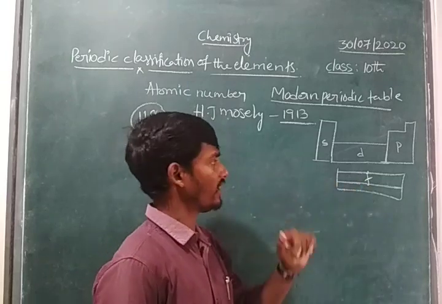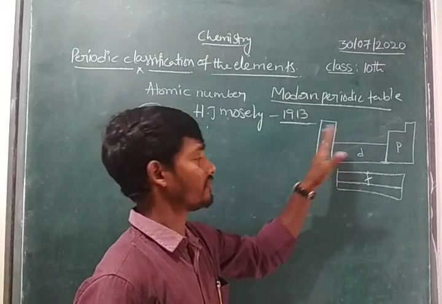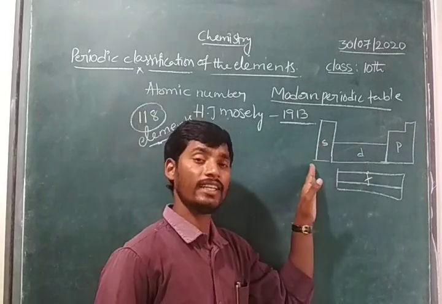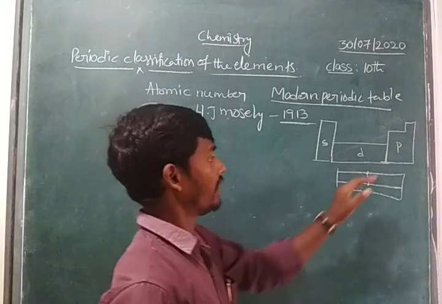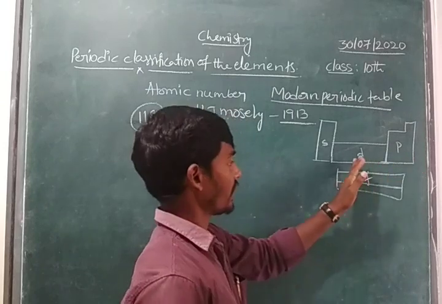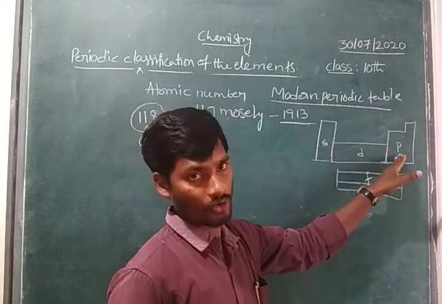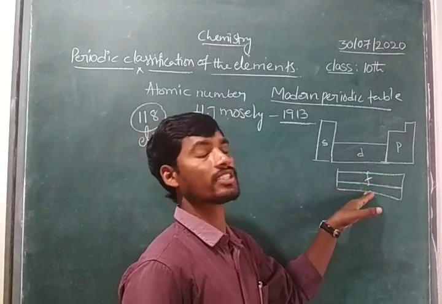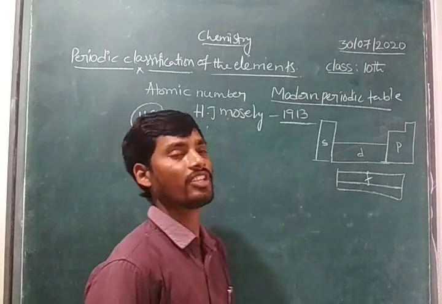Right, children? Here S block elements are present on the left side of the periodic table. What, children? S block elements are present at the left side of the periodic table, and P block elements are present at the right side of the periodic table, and D block elements are present in between S and P block elements, and F block elements are present at the bottom of the periodic table. What, children? Bottom of the periodic table.